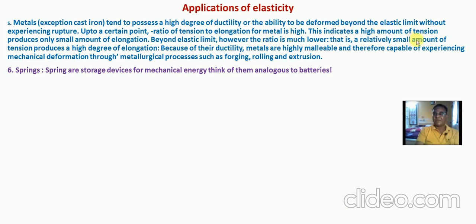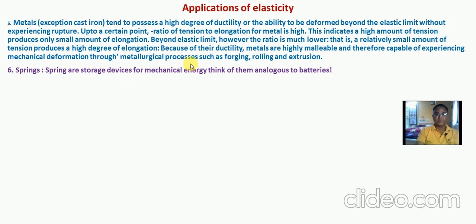This indicates a high amount of tension produces only a small amount of elongation. Beyond the elastic limit, however, the ratio is much lower, that is, a relatively small amount of tension produces a high degree of elongation.